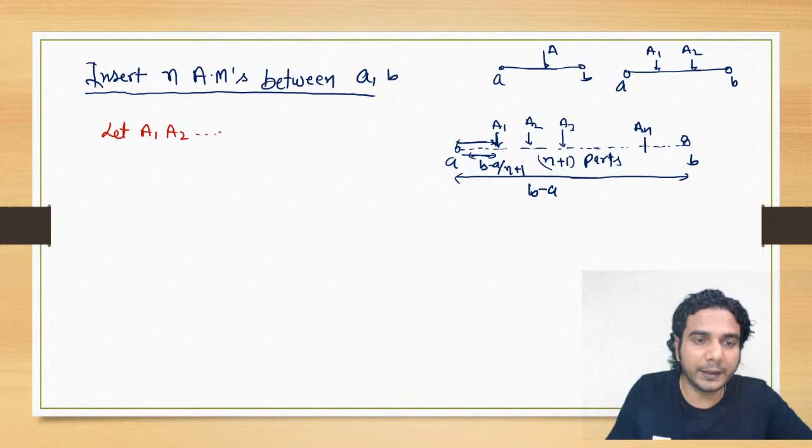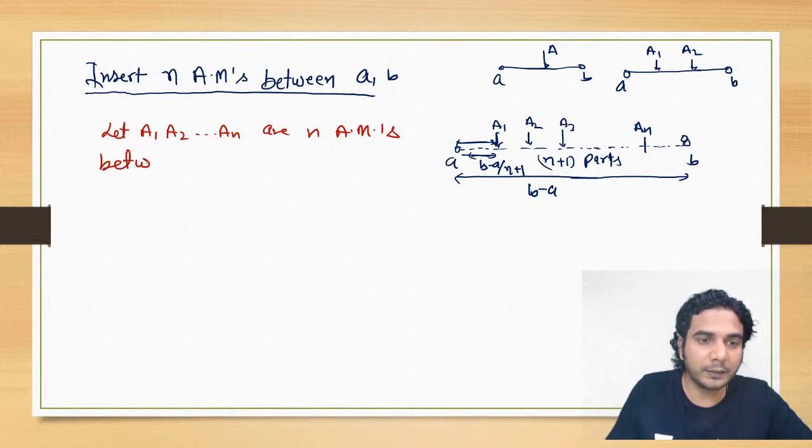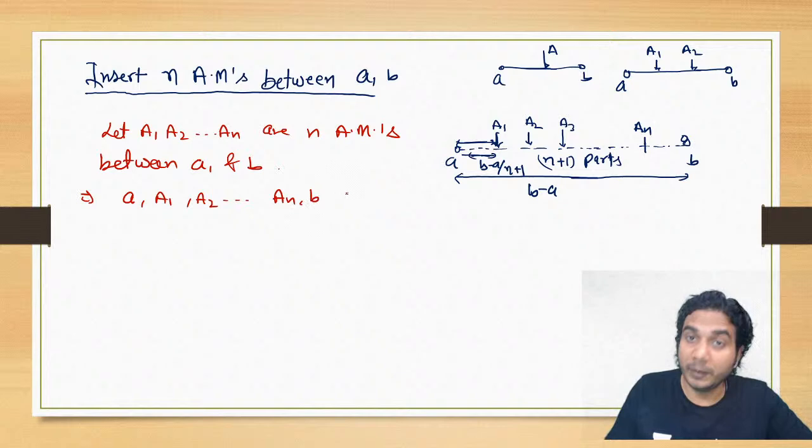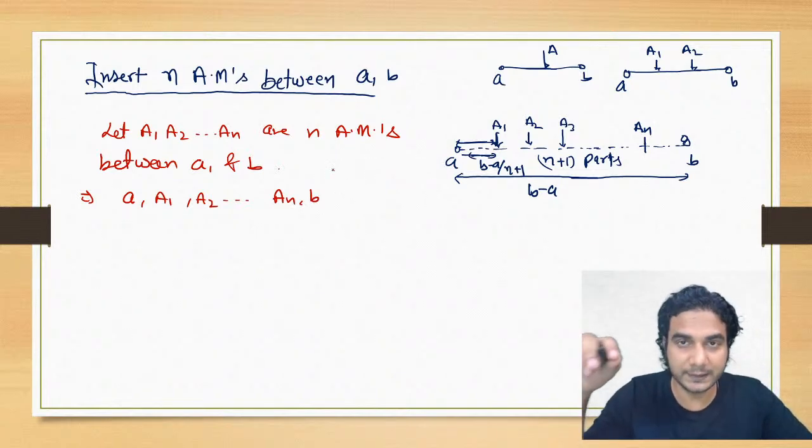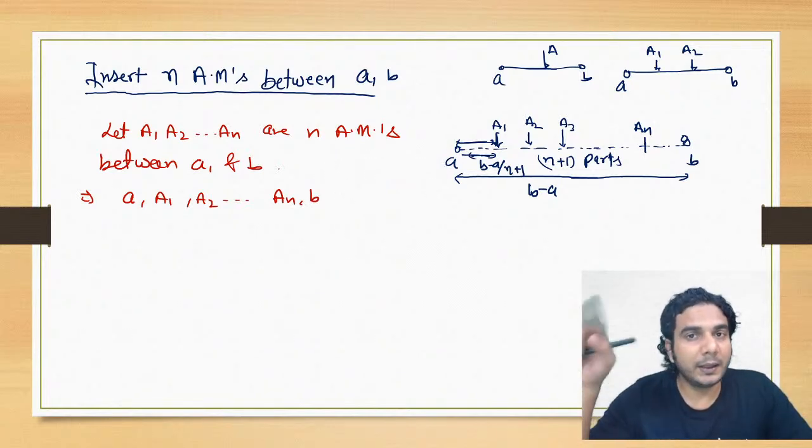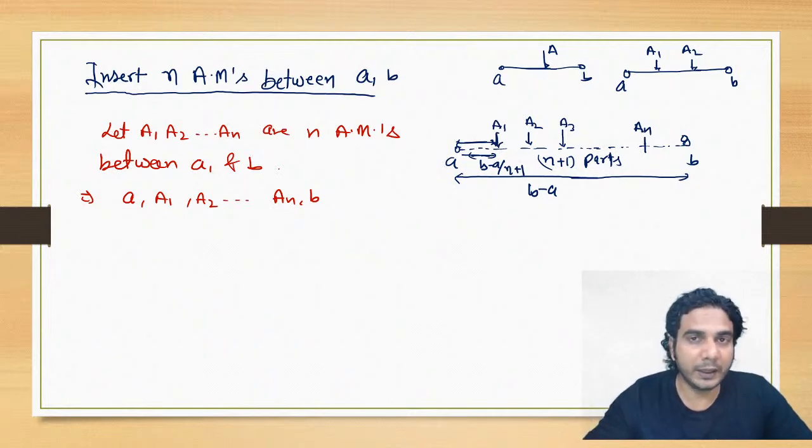Let A1, A2, A3 up to An be n arithmetic means between a and b. This implies that a, A1, A2, and so on up to An, and b will be in AP. If you are inserting one arithmetic mean, then a, A1 and b will be in AP. If you're inserting two arithmetic means A1 and A2 between a and b, then a, A1, A2 and b, in this particular order, will be in AP.